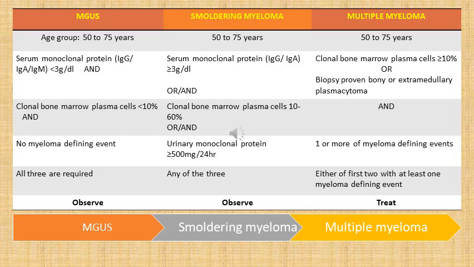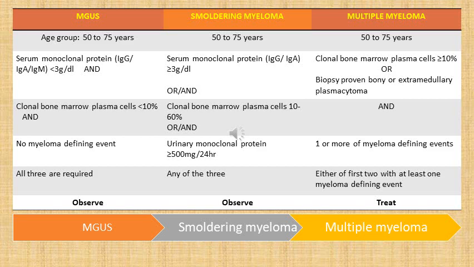Now, either it can be alone or it can be associated with clonal bone marrow plasma cells, which are around 10 to 60%, which again were less than 10% in MGUS, and there can be urinary monoclonal protein equal to or more than 500 milligram per 24 hours. So for a patient to qualify as smoldering myeloma, if the patient meets any of these three criteria, he or she can be labeled as smoldering myeloma, whereas in MGUS, all the three conditions were required.